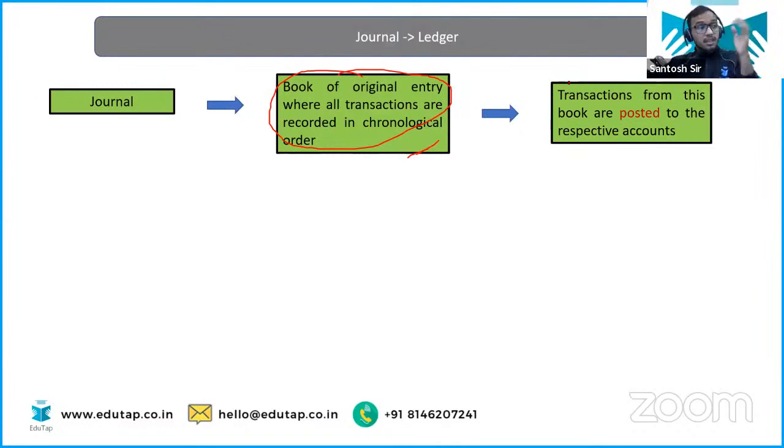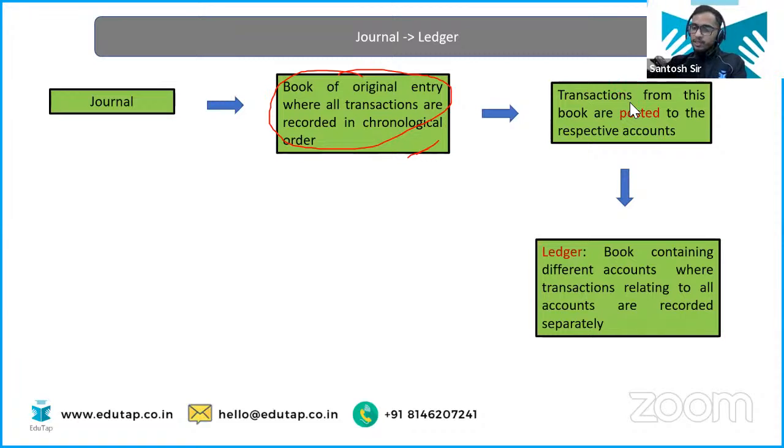Individual account means the accounts we have studied, like the Ram account, Sham account, bank account. Then we have the salary account. You have the rent account, all creditors account, all the accounts we have studied now. So you are going to post the entries from the journal book to the individual account. We call it ledger account.